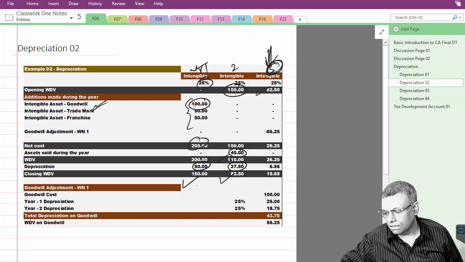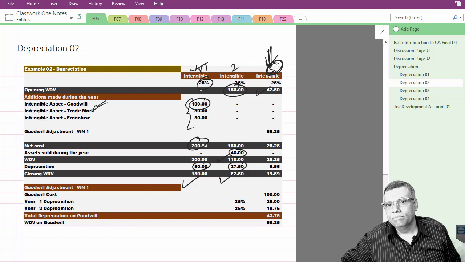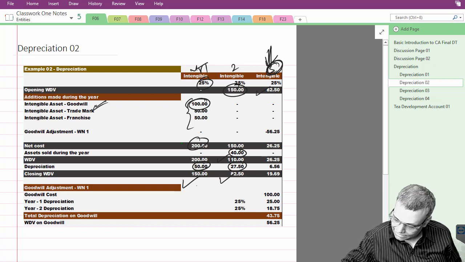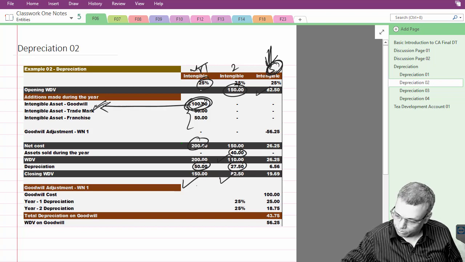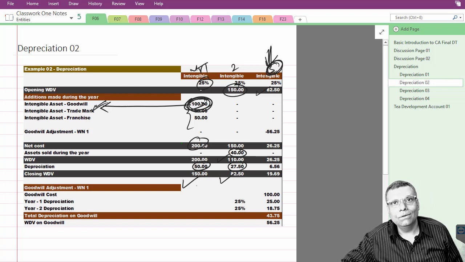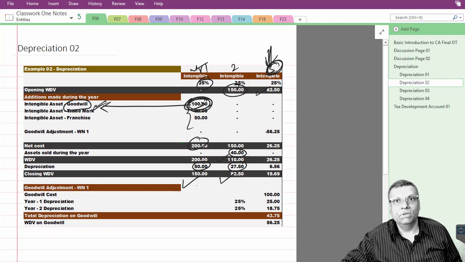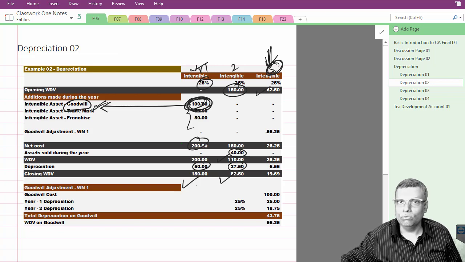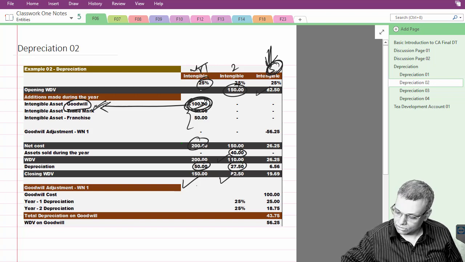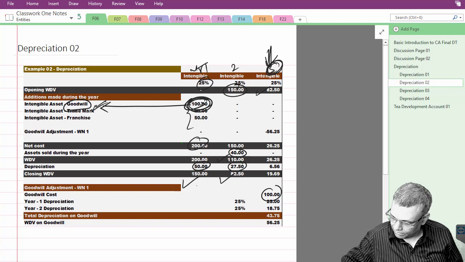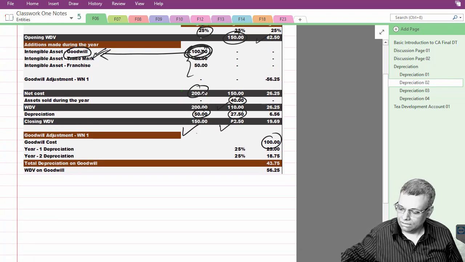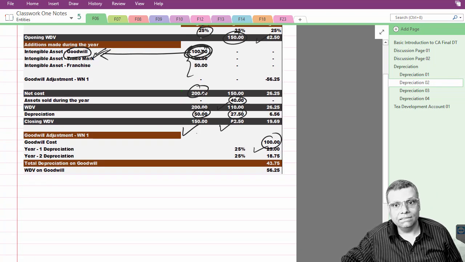Now in the current year, the law says that you have to assume that if this asset was the only asset in the block of assets, you have to calculate what is the WDV of this goodwill of the business which is not entitled to depreciation henceforward, and what is its probable WDV, that you have to exclude from the block. So supposing the goodwill is 100, then 1st year depreciation, assuming that this is the only asset in the block, 2nd year depreciation.